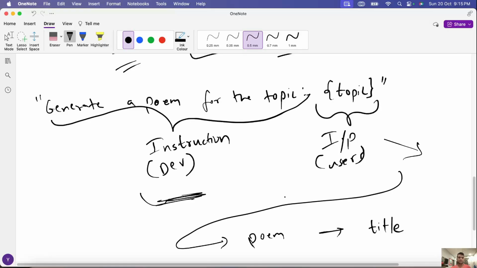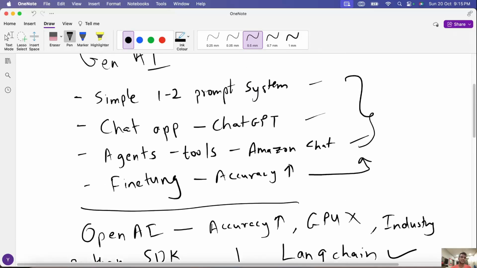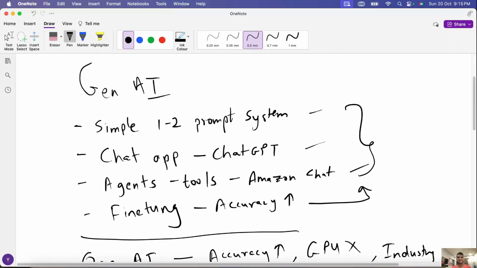We'll see how to exactly implement all these things, and trust me, there are a lot of complexities in each of these topics. We'll discuss amazing things, and hopefully you learn a lot of concepts and gain the confidence to build your own AI products as well.